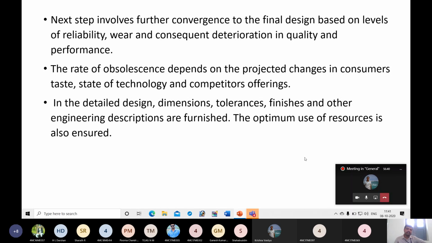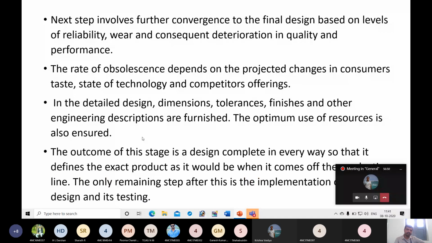Okay, so in the detailed design, dimensions, tolerances, finishes, and other engineering descriptions are furnished. The optimum use of resources is also ensured. The outcome of this stage is a design complete in every way, so that it defines the exact product as it would be when it comes off the production line. The only remaining step after this is implementation and its testing.